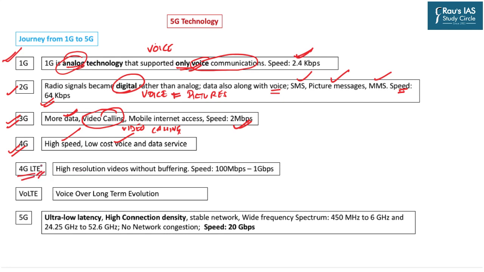Now, because of this particular technology, we were able to see high resolution videos without buffering, and the speed of this particular technology reached up to 100 Mbps to 1 Gbps. And in this very line, we also had VoLTE, that is voice over long term evolution. You can simultaneously operate your internet on your mobile phones while talking to someone on your phones.